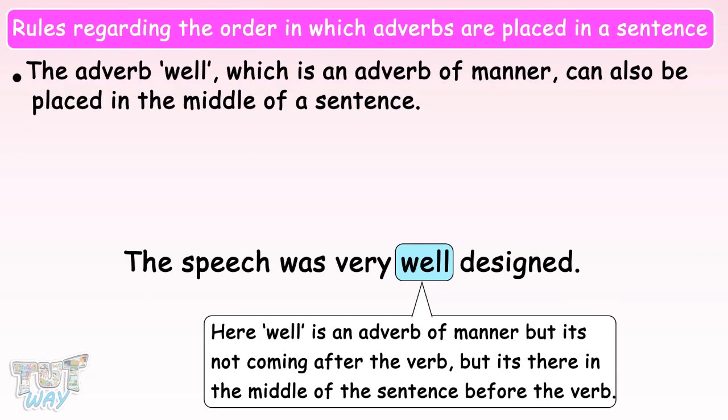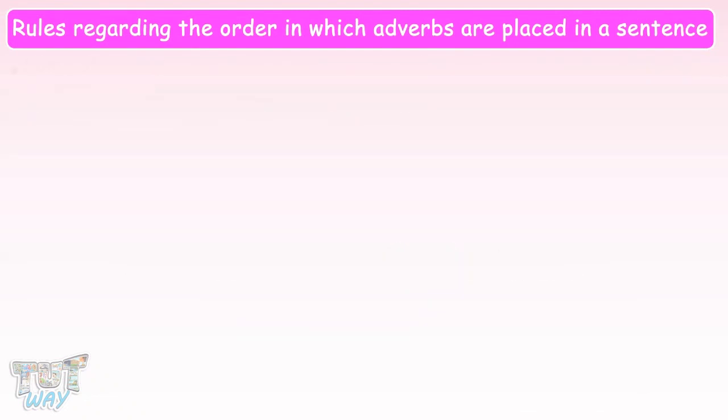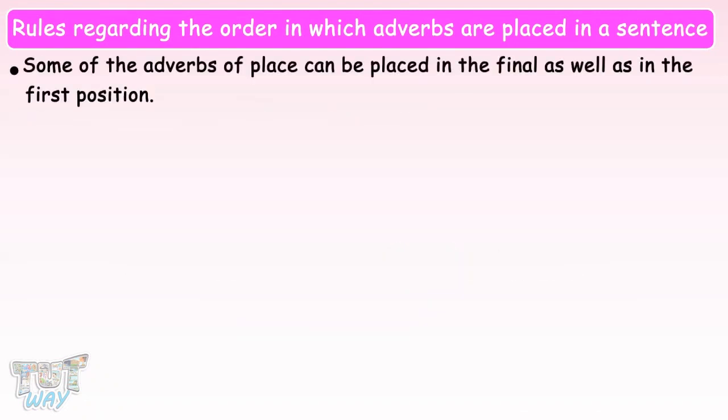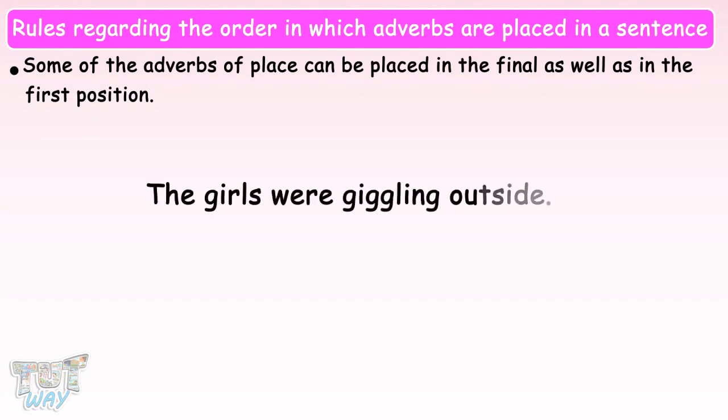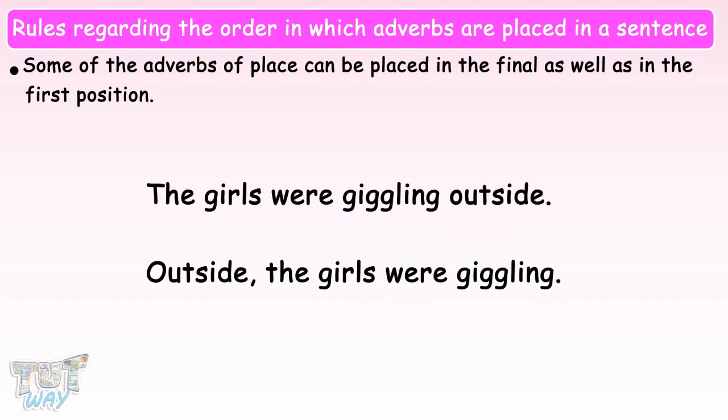Now, let's learn the next rule. Some of the adverbs of place can be placed in the final as well as in the first position. Let's see. The girls were giggling outside. Outside, the girls were giggling.